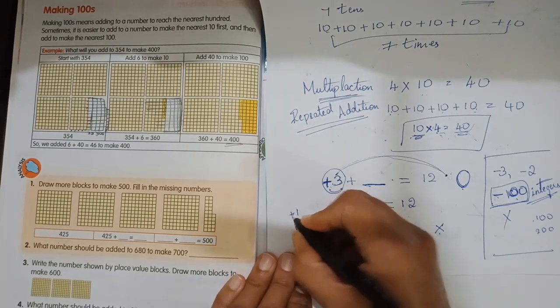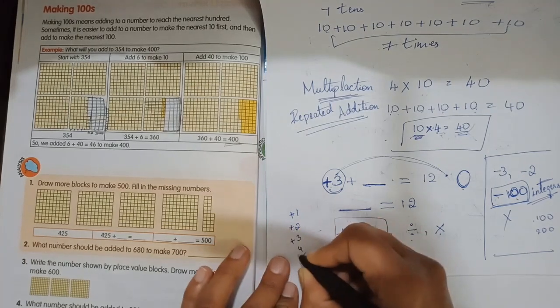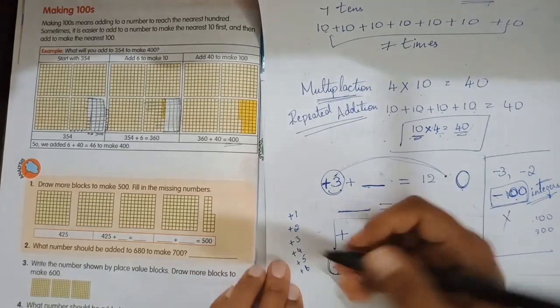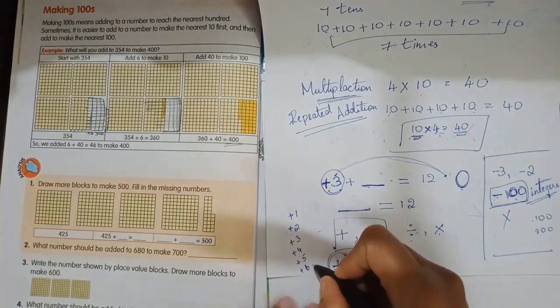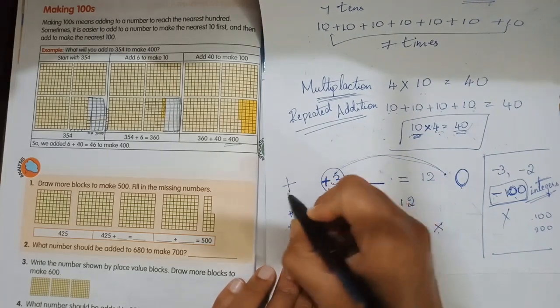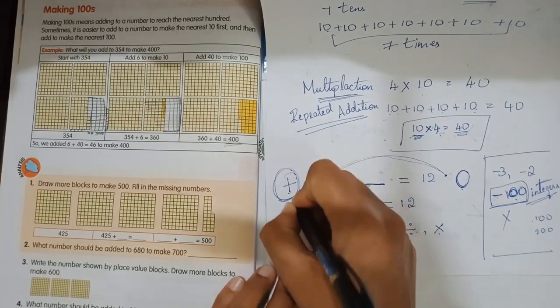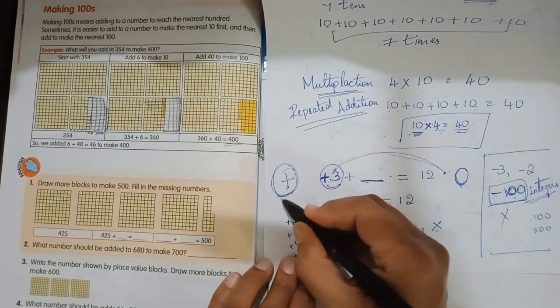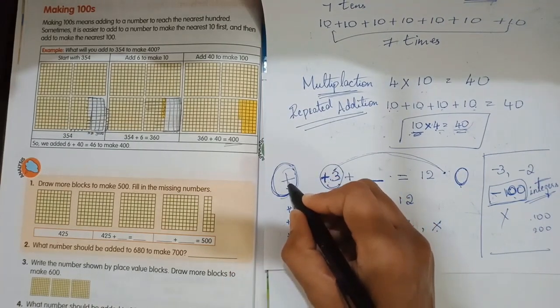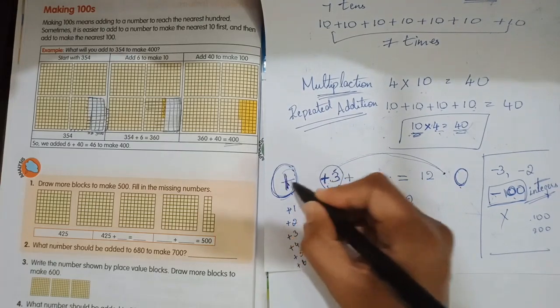That means it is +1, +2, +3, +4, +5, +6 and so on. They all are positive integers and they have a plus sign. So that is the rule.